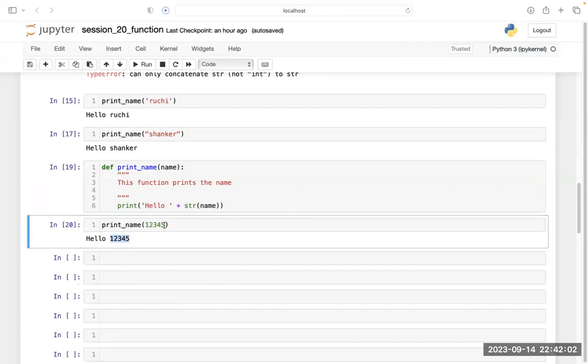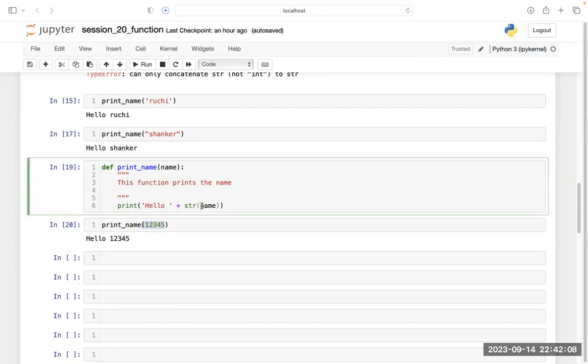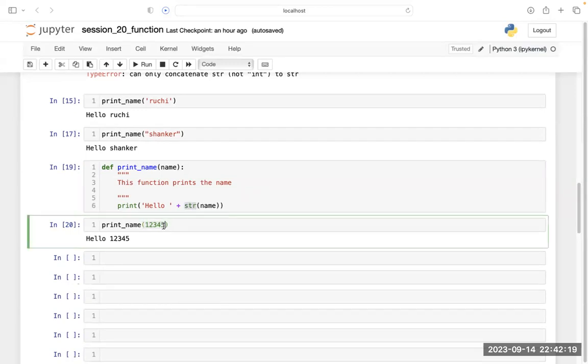Because here I am not supplying it as a string, but I am converting this integer value into a string by using str. Are you getting my point? And if you write this as, let's say, Anup, and run it again, see what happened. Again, it is giving you the same thing.